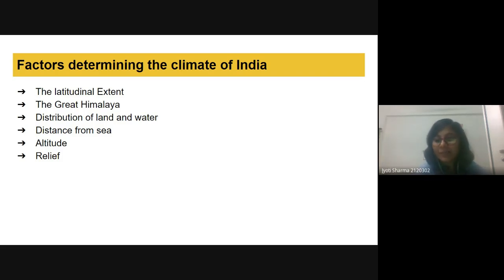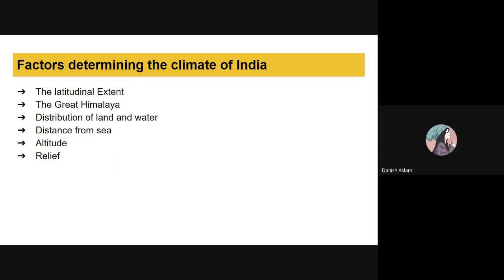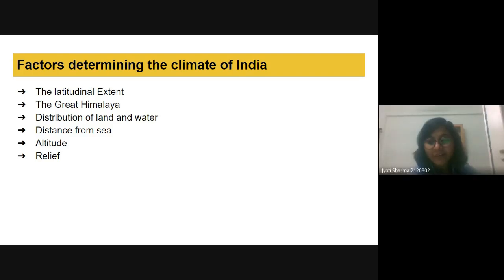Then the Great Himalayas. Danish, will you explain how the Great Himalayas determine the climate of India? Okay, ma'am. Basically, the Himalayan ranges form a barrier on the northern side of India. Basically, it protects northern India from the cold winds coming from Central Asia. So that's why we have a moderate type of climate. Okay, so the jet stream and the westerlies coming from the west, the Himalayas can protect us from this kind of harsh cold winds.